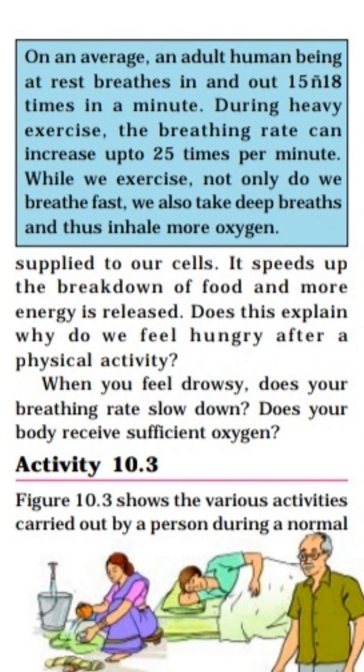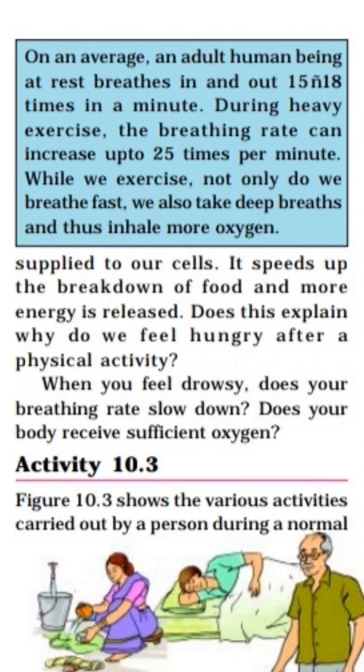Now, one most important piece of information is provided on the upper side. On an average, an adult human being at rest breathes in and out 15 to 18 times in a minute. And during heavy exercise, the breathing rate can increase up to 25 times per minute. While we exercise, not only do we breathe fast, we also take deep breaths and thus inhale more oxygen.